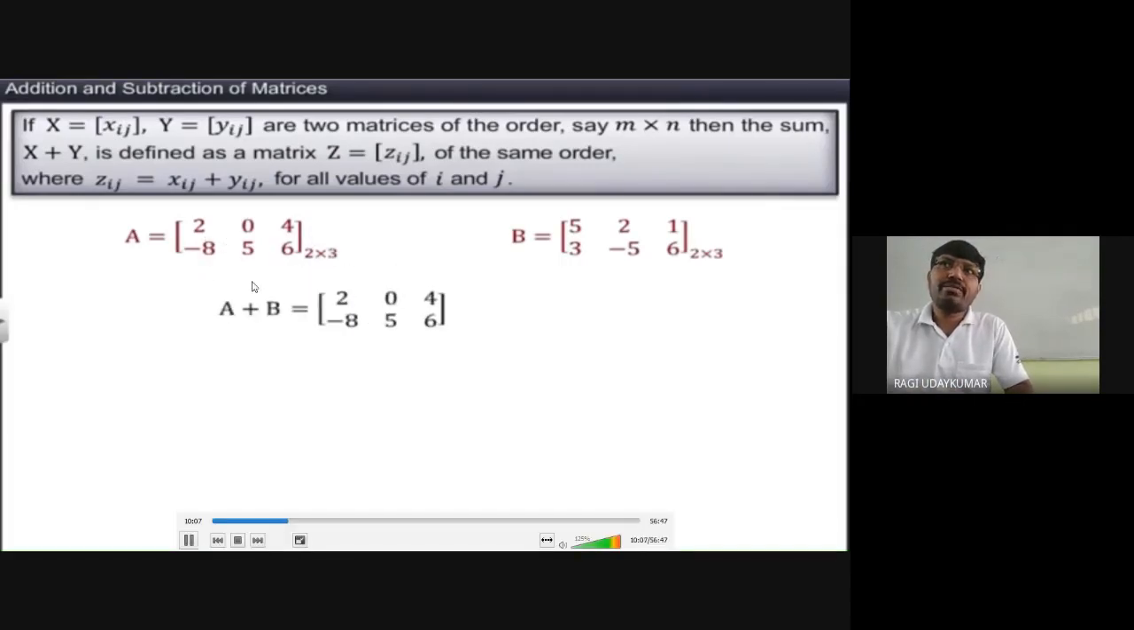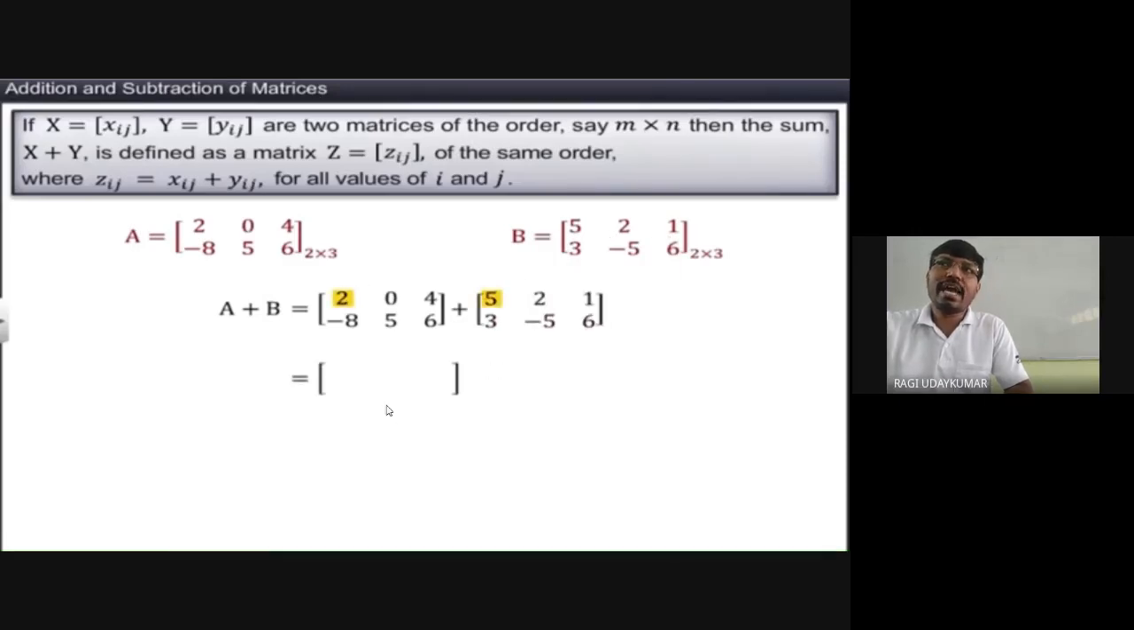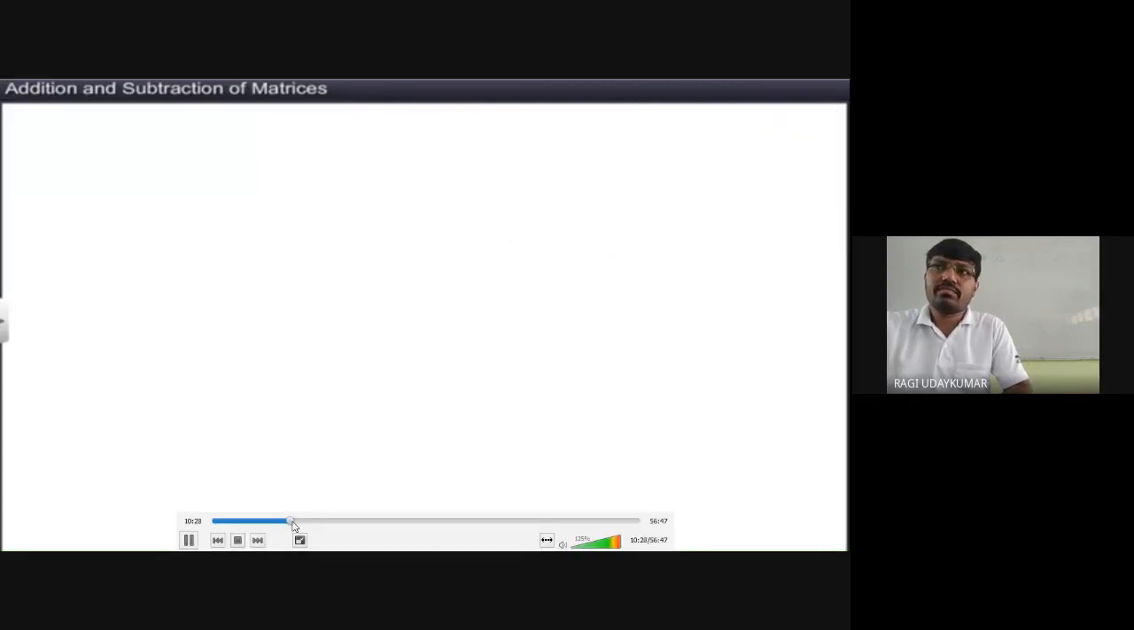If you take this example, A matrix and B matrix, A plus B क्या होगा? 2 and 5 add करना है, 7. 0 and 7, 7. 2 and 4, 6. 1 and minus 8, minus 7. 3 and minus 5, minus 2. 5 and minus 5, 0. 6 and 6, 12. This is the resultant matrix. The resultant matrix is also of the same order.